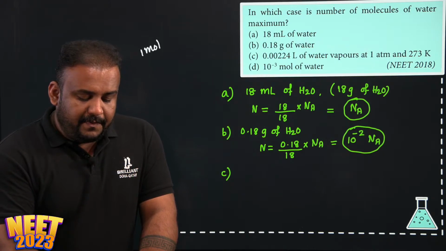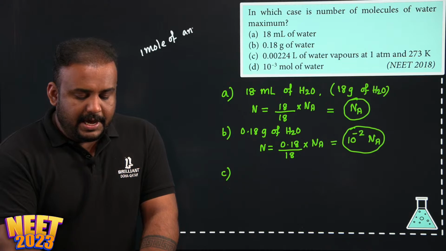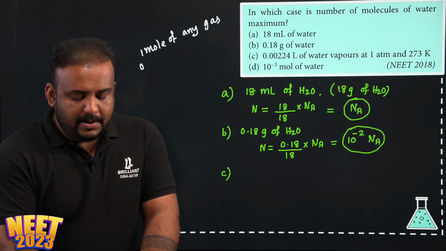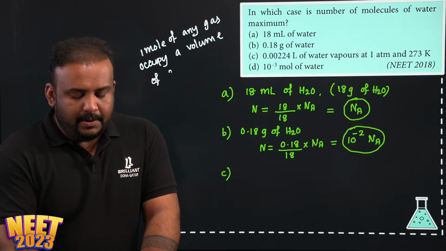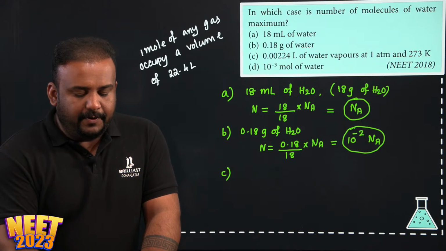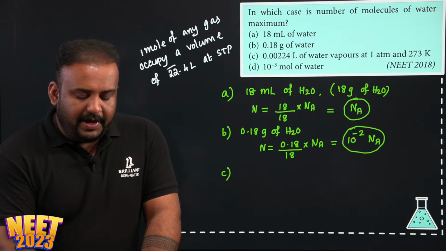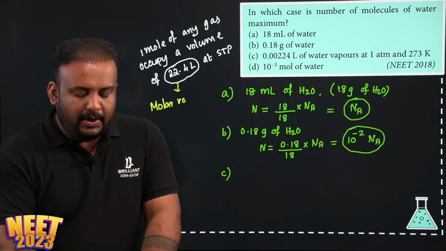1 mole of any gas occupies a volume of 22.4 liter at STP. And what do we call that volume? This volume is known as molar volume. Molar volume.